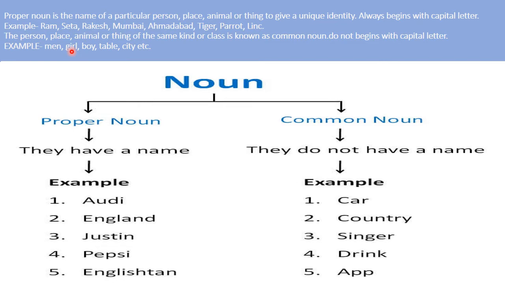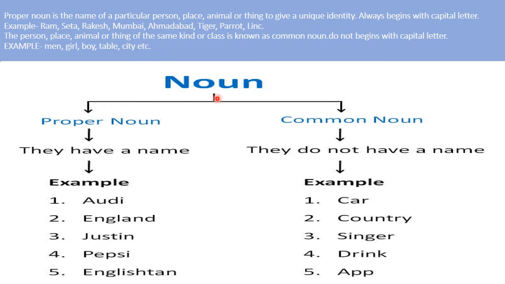When we say girl, girl is not the particular name of a girl. It shows a class, so it is common noun. Boy, boy also shows a class or the same kind of boy, not a particular name. Table, table is also a general name given to the table, not a particular name. City, city is also a general name, not a particular name, so it is also common noun.